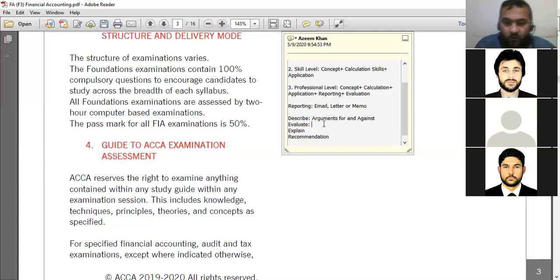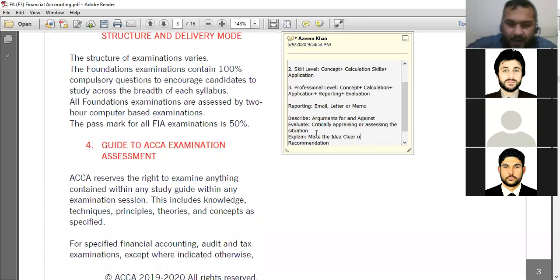Evaluate. Evaluate means critically assessing the situation, so you are appraising or assessing the situation. Explain means make the idea clear.